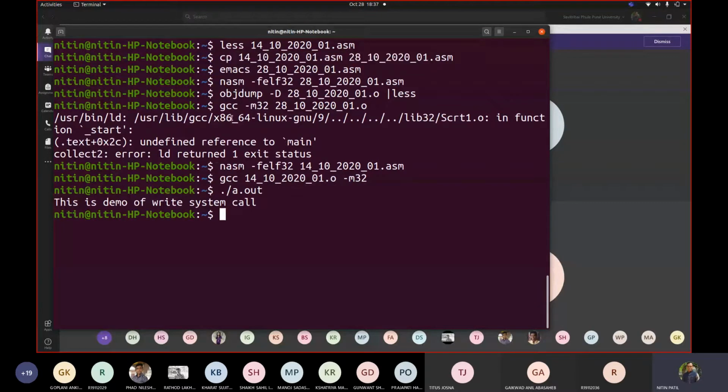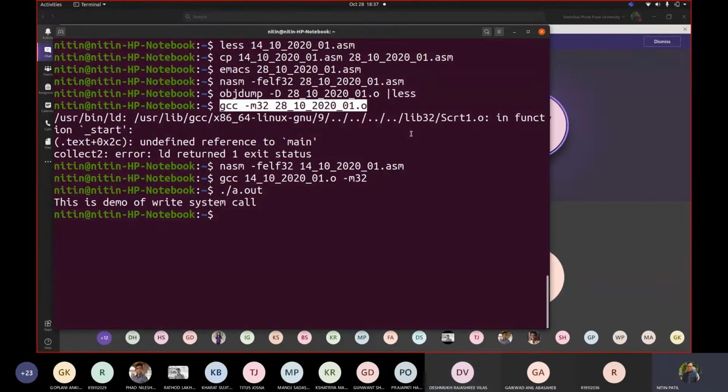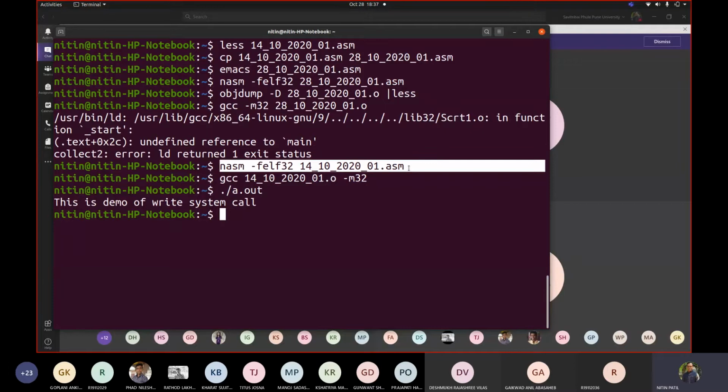Ultimately, while you link and it creates an executable, it finds the starting point for the code written by the user. Whatever code is written by you, it tries to find main, because the system is defined this way: it should find the main function. But while I assembled the code, there was no error. What exactly does that mean?